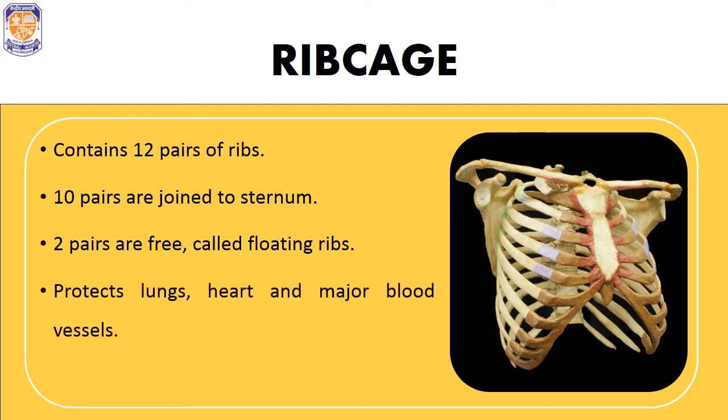The function of the rib cage is to protect the internal organs such as lungs, heart and major blood vessels. It also helps in breathing as it anchors the muscles that help in breathing. It expands when you inhale air and it gives extra room for the lungs to expand and increase in size.